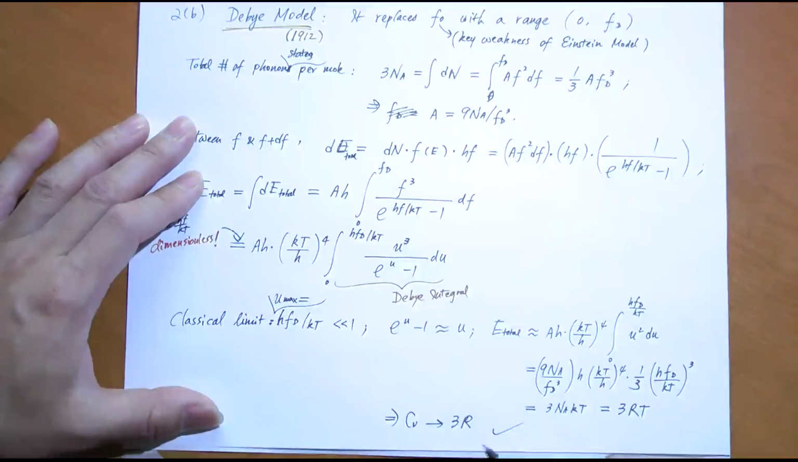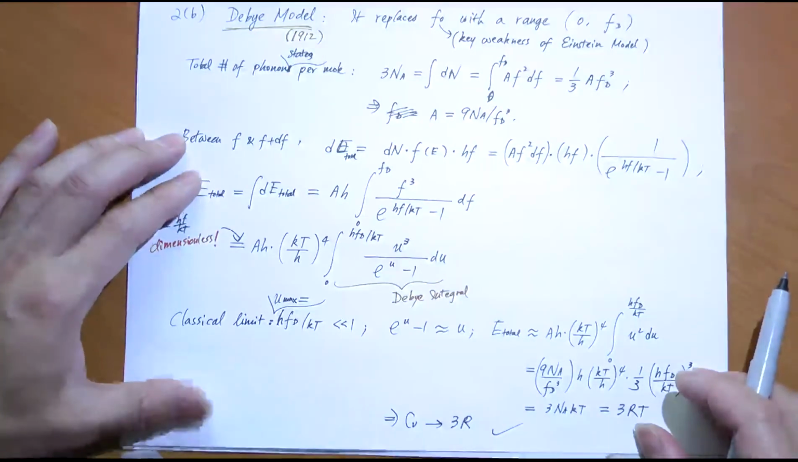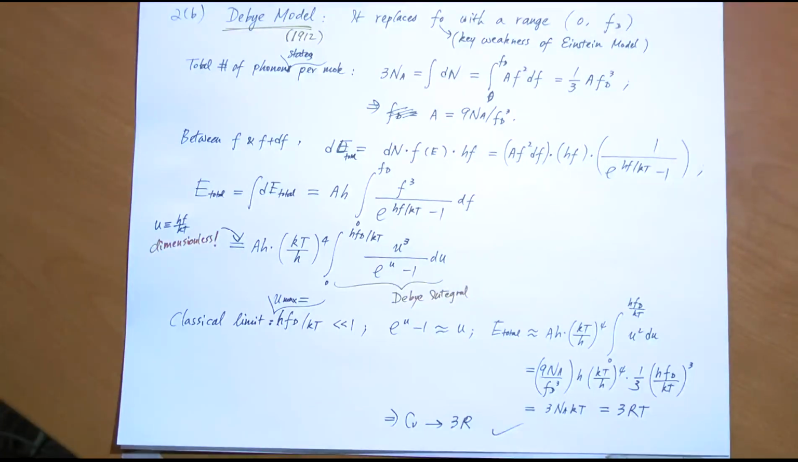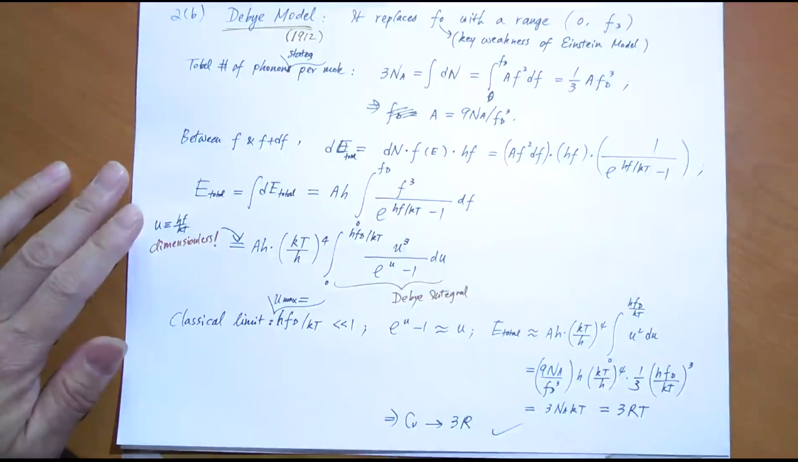You take the derivative, you get 3R. That's exactly what we get from classical physics. So both the Debye model and Einstein model give you the correct classical limit at high temperature. Of course, the interesting part is the low temperature limit, right? Let's see what happens when we approach low temperature.